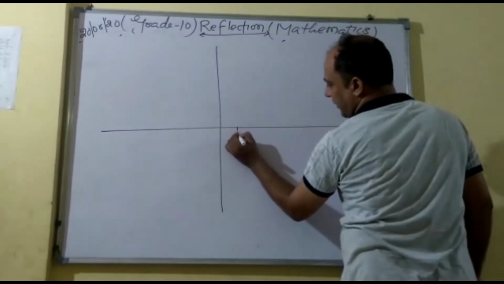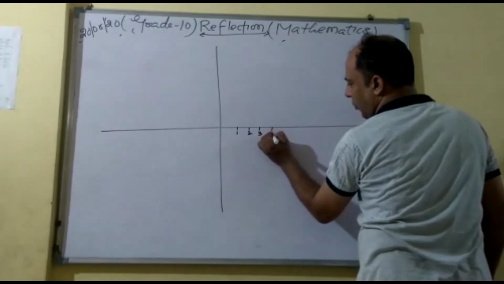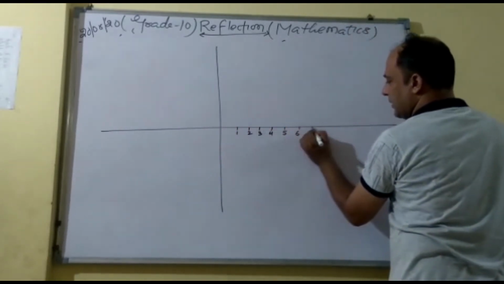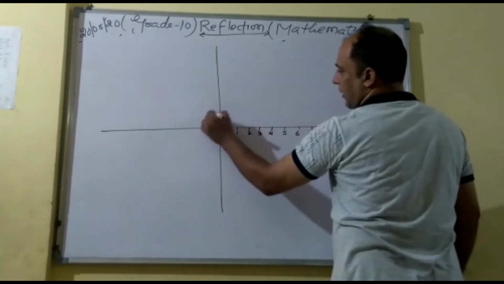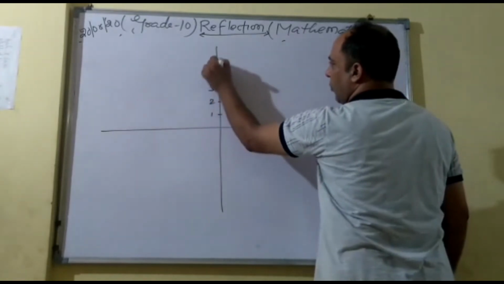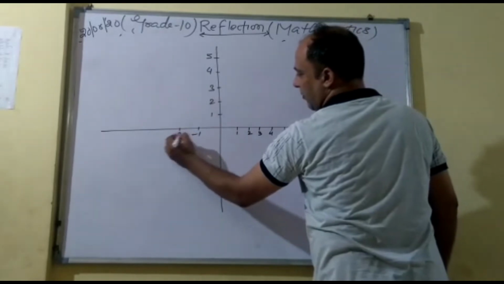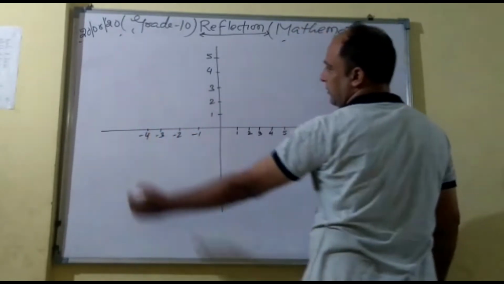Okay, so 1, 2, 3, 4, 5, 6, 7, 8. Here 1, 2, 3, 4, 5, and -1, -2, -3, -4.